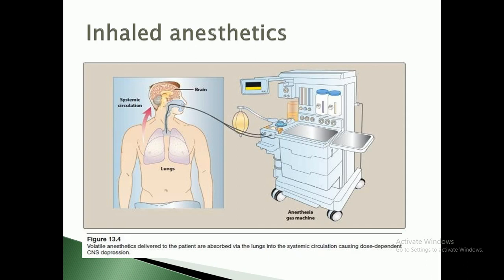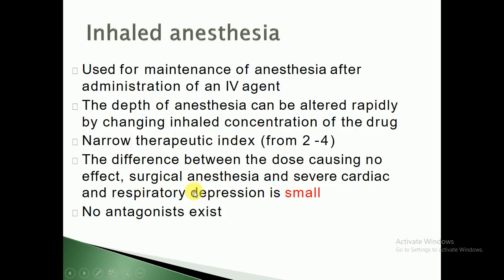So this is the anesthesia gas machine. Look here, and this is the person, and under the anesthetic condition they are maintained here. This is the systemic circulation and the brain of the person. Volatile anesthetics are delivered to the patient, absorbed by the lungs into the systemic circulation, causing dose-dependent depression.